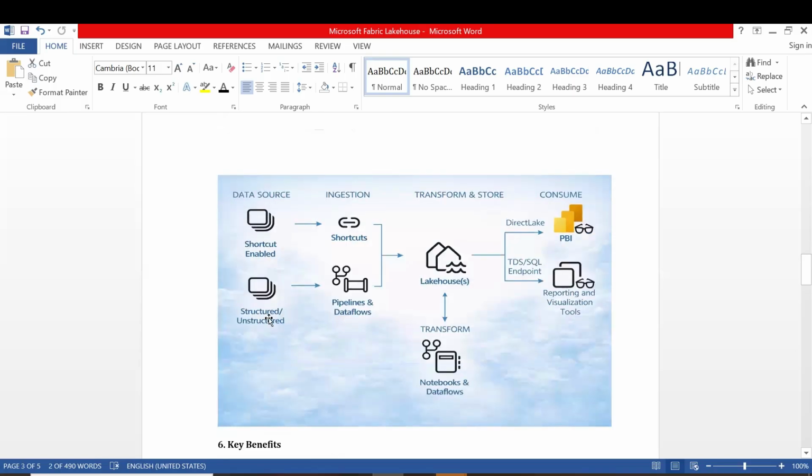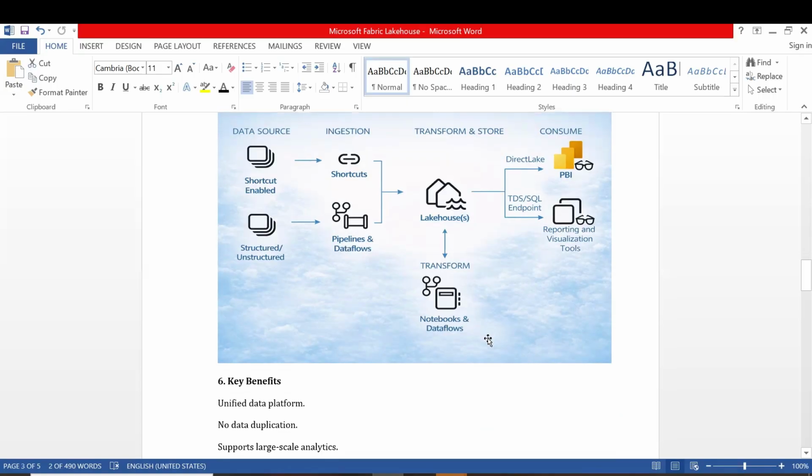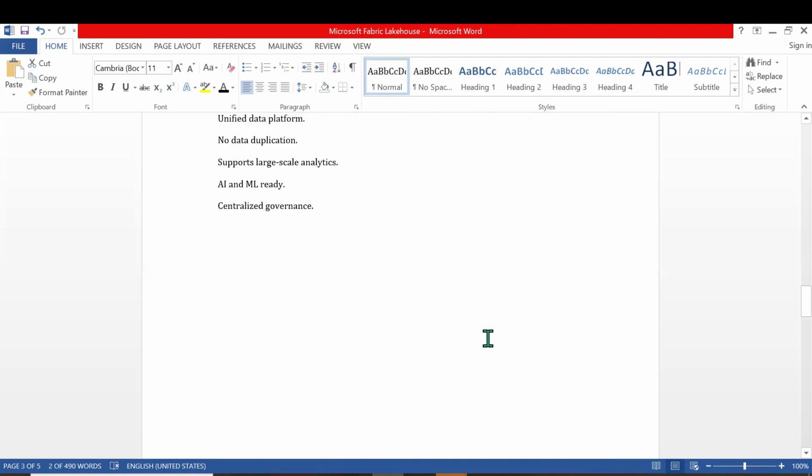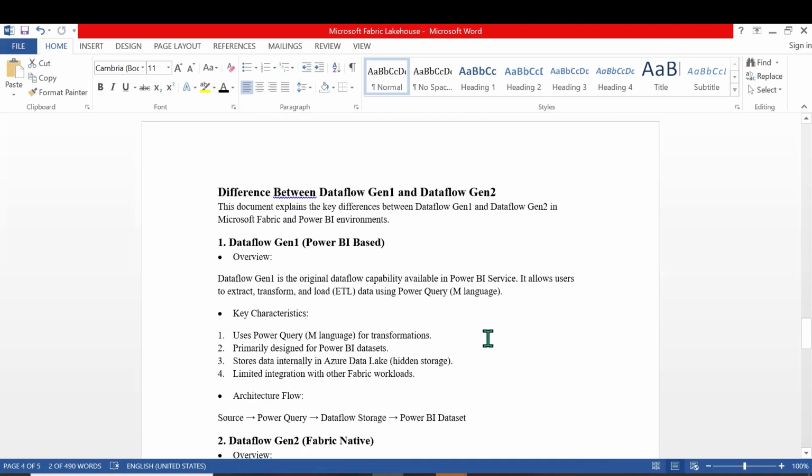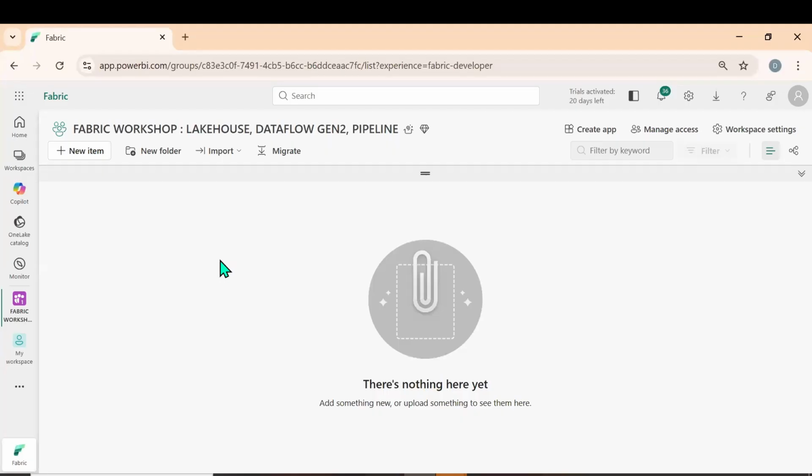If you see data source ingestion, it means multiple data sources are combined and stored. So we use pipelines for ingestion. Transform can be done in Power BI or in reporting, and also in notebooks and dataflows. So this is about the Lakehouse. Now let us see how we create a Lakehouse.